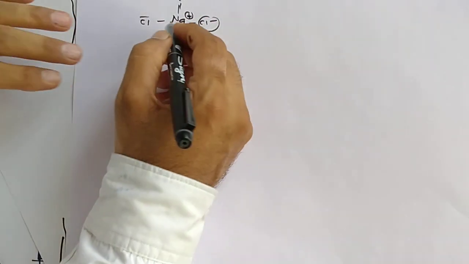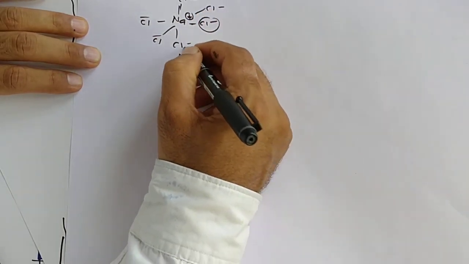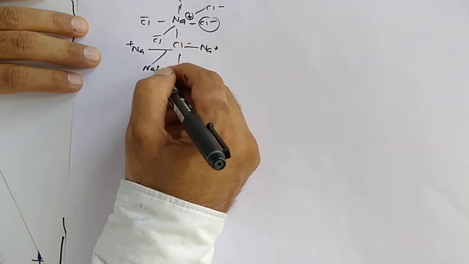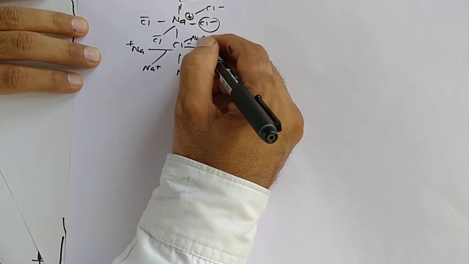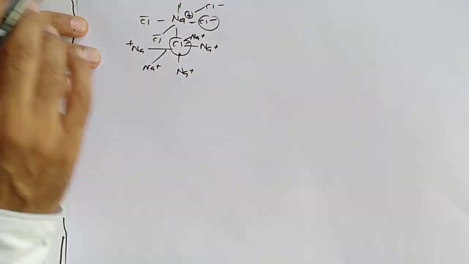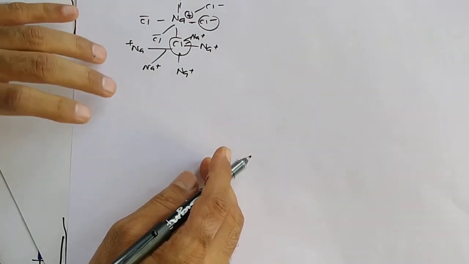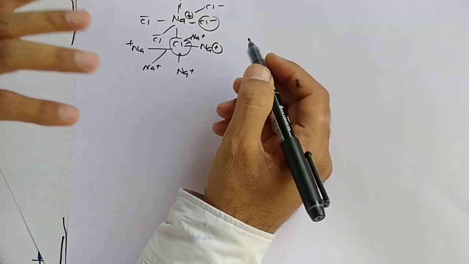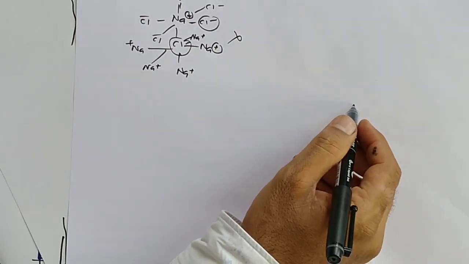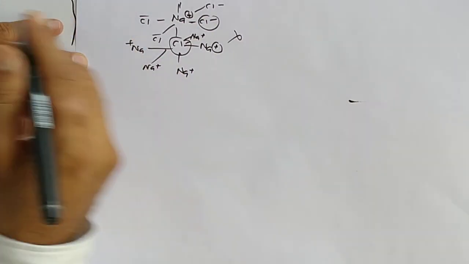One Na+ ion is surrounded by 6 Cl- ions, and one Cl- ion is surrounded by 6 Na+ ions. So it has no direction. In every direction it attracts due to opposite Coulombic charge. So it is a non-vector, so it never gives isomerism. An ionic compound never gives isomerism,